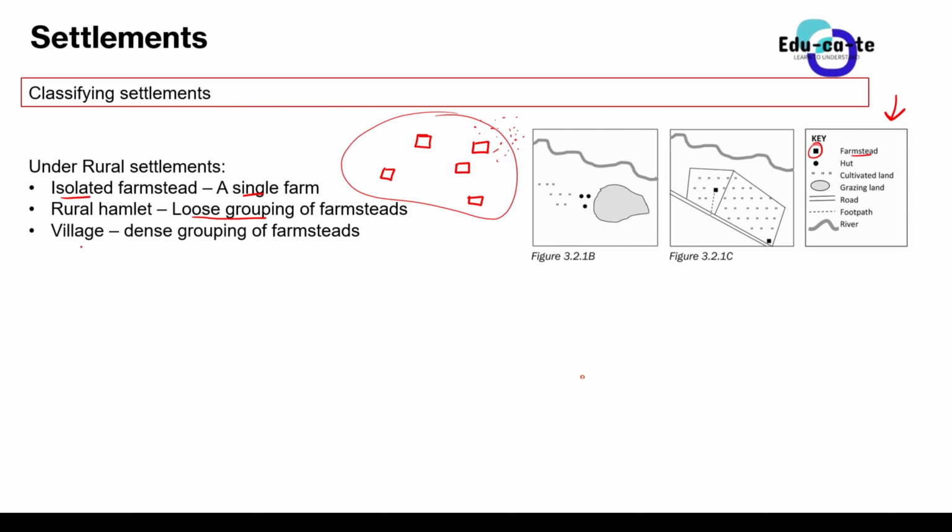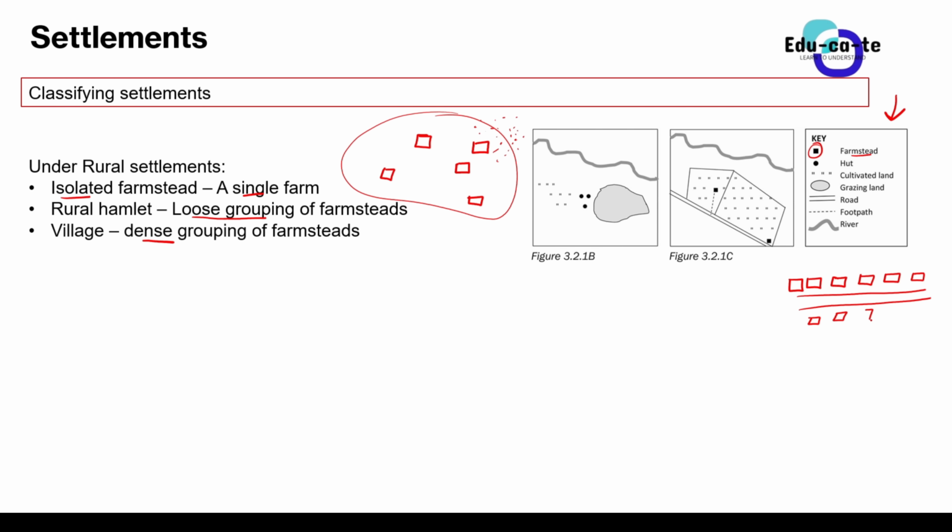Then a village is a dense grouping of farmsteads. It means you'll find farmsteads that are closely packed to one another. Maybe they will be in a line, something like this. These are farmsteads that are closely packed to one another. Maybe there's a road here, and this is another farmstead.